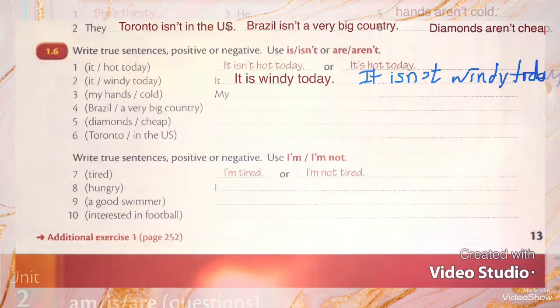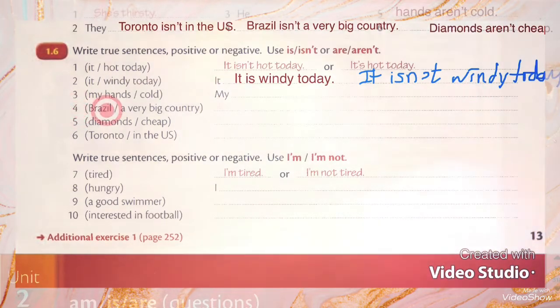So here I have "it is windy today", or "it isn't windy today". If I use it in positive form, I will write "it is". If I use it in negative form, I will put "not". How? By putting "not" after "is". It will be "it isn't windy today".